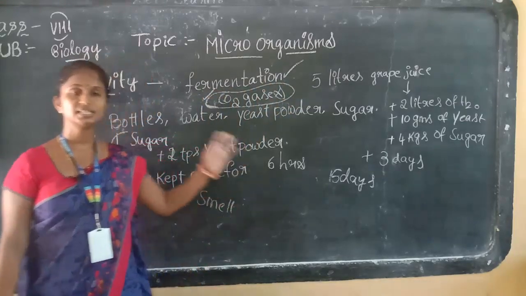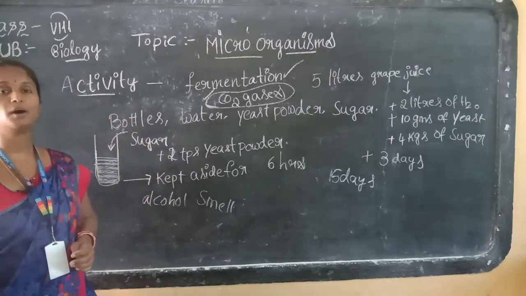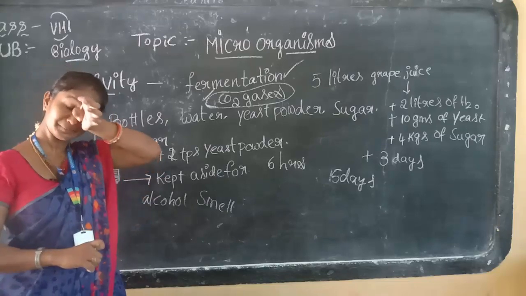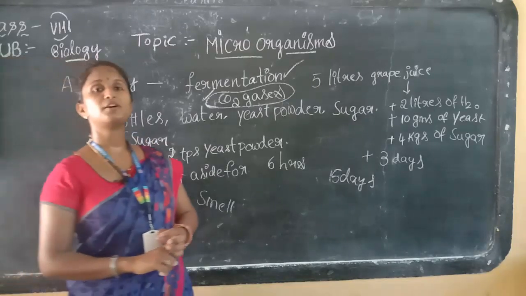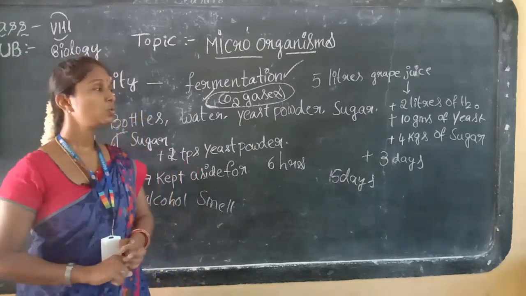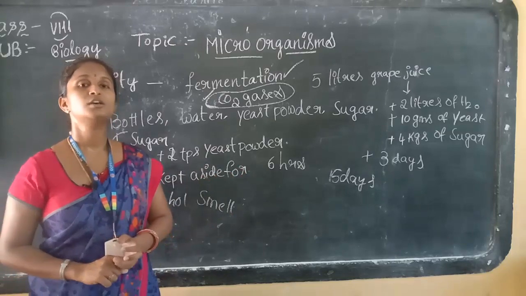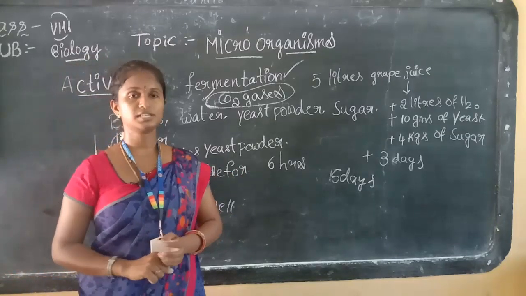This is about the fermentation activity, children, with the help of yeast powder: bread making in industry, and beer and wine industries with alcohol production. Who discovered the fermentation process? Louis Pasteur discovered the fermentation process.